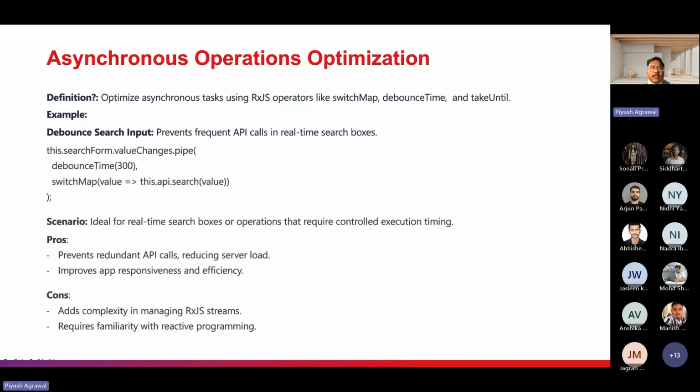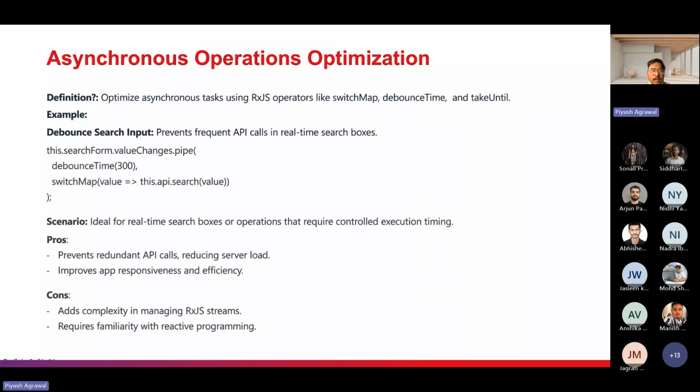Here you can see in the example we are using debounceTime, so every time the form value changes, we debounce for 300 milliseconds. After that specific period of time, we call the API. We are using switchMap also. SwitchMap is an RxJS operator that cancels the previous API call and calls the new API. So it also helps us improve the performance.